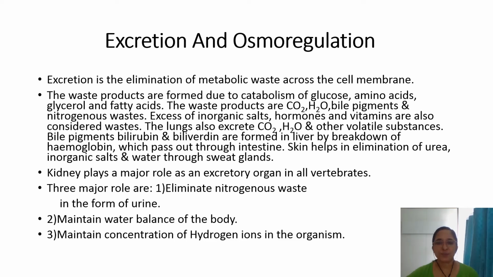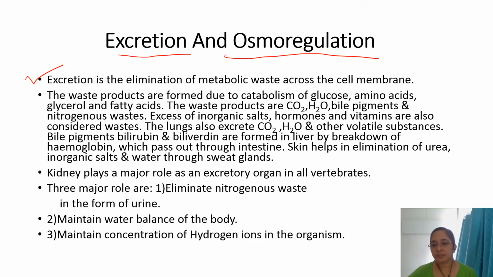Hello, my dear students. So, today we will start our new chapter, Excretion and Osmoregulation. Now, excretion is the elimination of metabolic waste across the cell membrane.